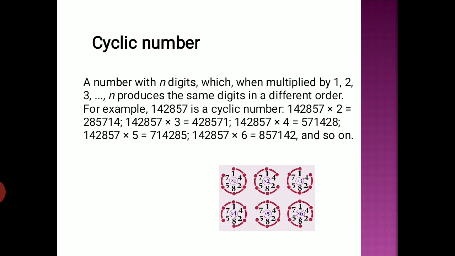Okay, fine. If I multiply this by 2, I get the same digits but in a different order. And then by 3, I get the same digits but in a different order. So whether I multiply by 3 or 4 or 5 or 6 and so on, I get the same digits, only the order is different. So this type of number is called a cyclic number. Here our cyclic number is 142857.